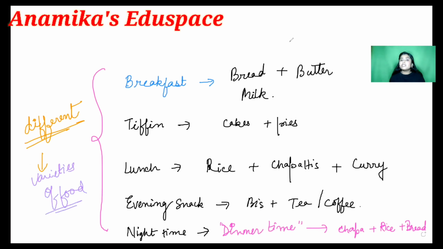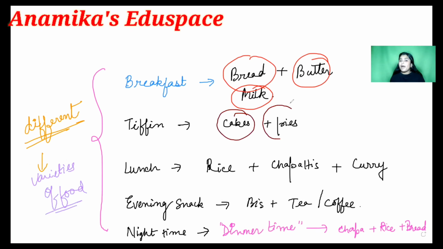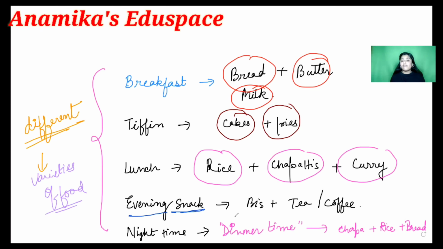As you can see, there are lots of food items like bread, butter, milk. Then at tiffin time, we are having cakes and pies. Then at our lunchtime, we are having rice, chapatis and curry, which is really a heavy type of food. Then at evening snack time, we are having biscuits with hot tea and coffee. And then at the night time, we are having chapatis, rice and bread. Clear, students? So this is all what we eat in a whole day, right?